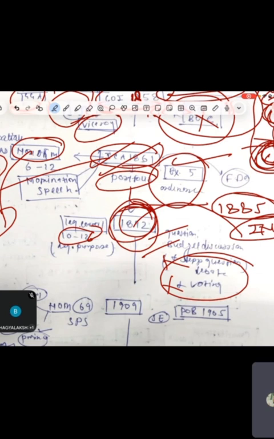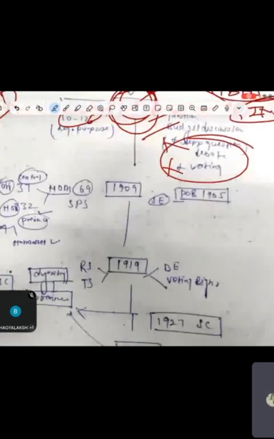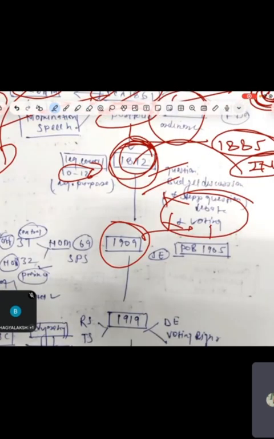So guys, the number of Indians which is getting increased, they are not in the Executive Council. Remember this. They are only in the legislative council, because the Executive Council has major power. So they still have not allowed Indians to execute. They only said, okay, you can come and sit and tell what should be done, but you cannot execute. Only the British will execute. So remember this thing, UPSC can confuse here. Now in 1909, but guys, before 1909, one major event has happened. Now Priyal will tell.